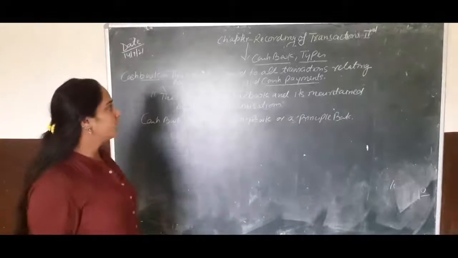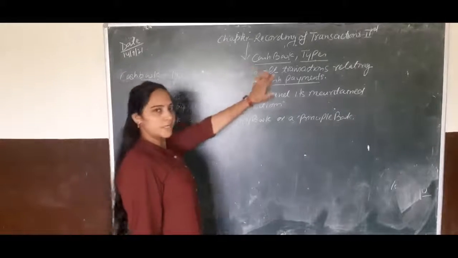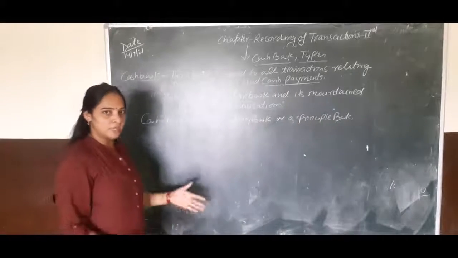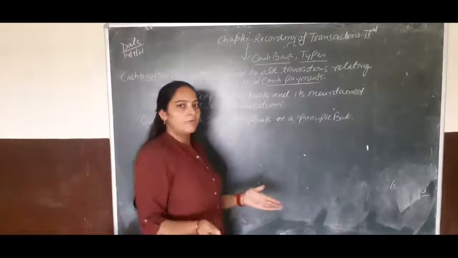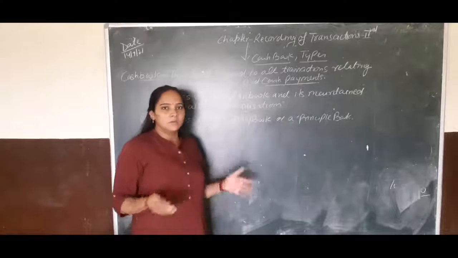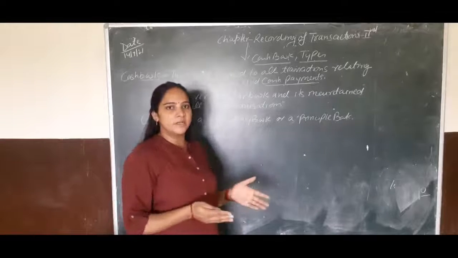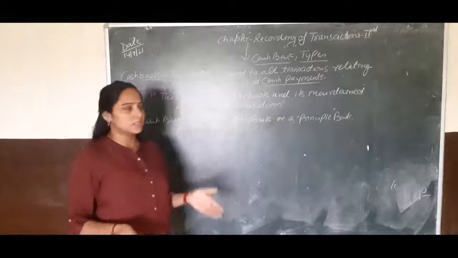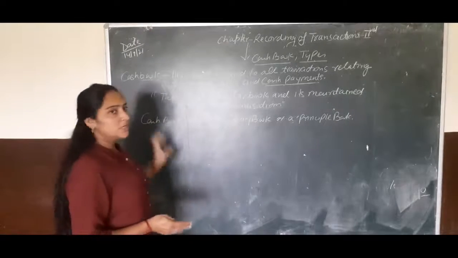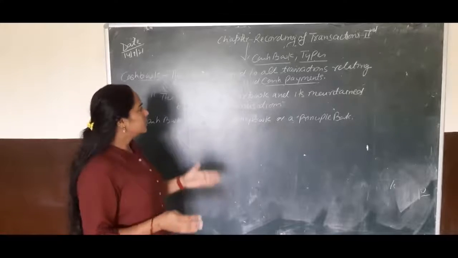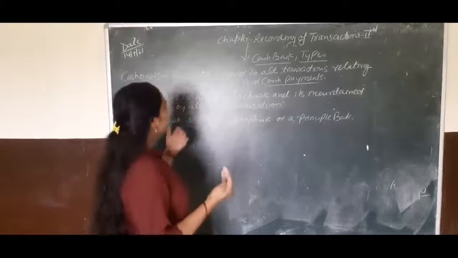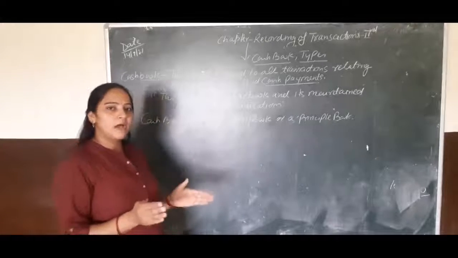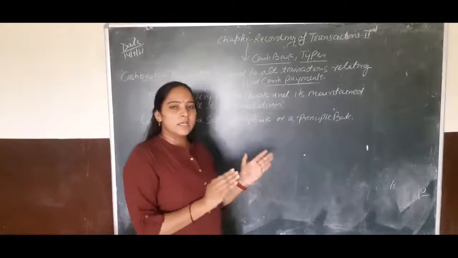So children, today our chapter is recording of transaction second. In this chapter we will discuss the concept of cash book and its types, how we will prepare the cash book, and how to maintain the transactions related to cash or credit in this book. So first, the meaning of cash book. Cash book is used for all transactions relating to cash receipts and cash payments. Only cash transactions are recorded in the cash book.